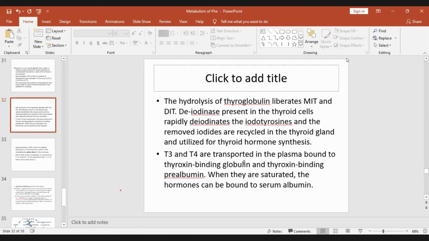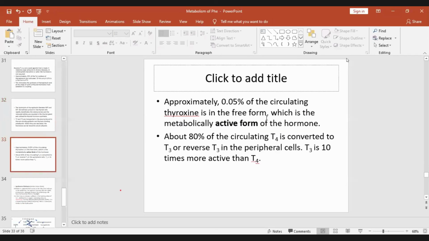So T3 and T4 are transported in the plasma bound to thyroxine binding globulin and thyroxine binding prealbumin. Both of them participate. And when they are saturated, the hormones can be bound to serum albumin. It is only the free thyroxine, which accounts for only 0.05% of the circulating thyroxine, that is the active form of the hormone. About 80% of circulating T4 is converted to T3 or reverse T3 in the peripheral cells. T3 is 10 times more active than T4.